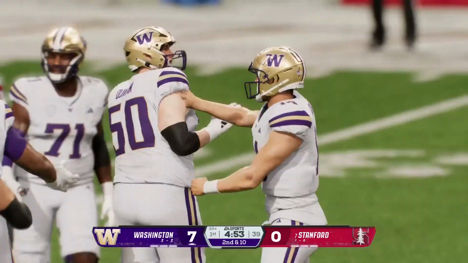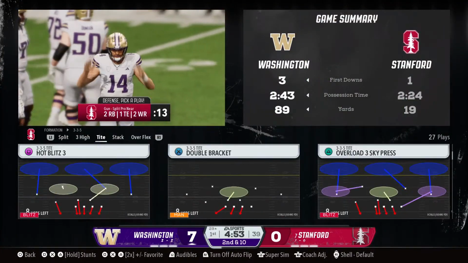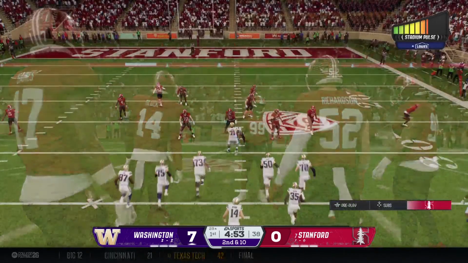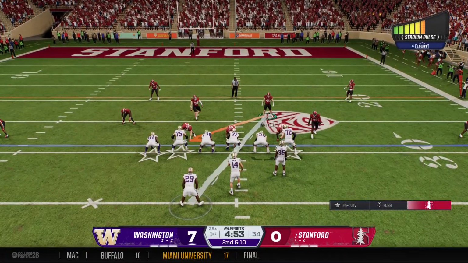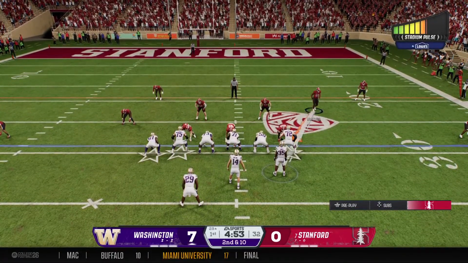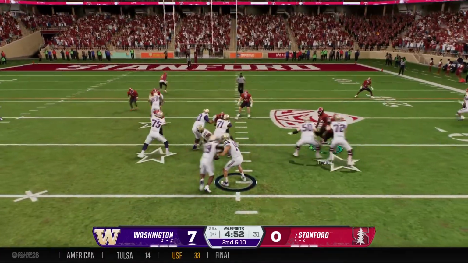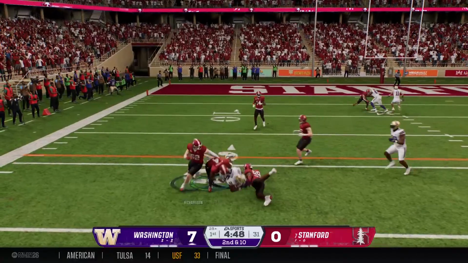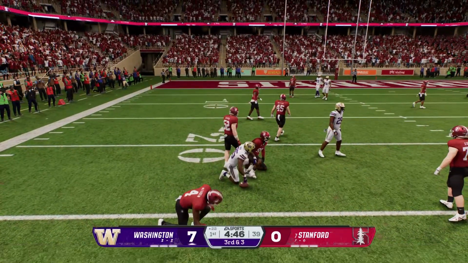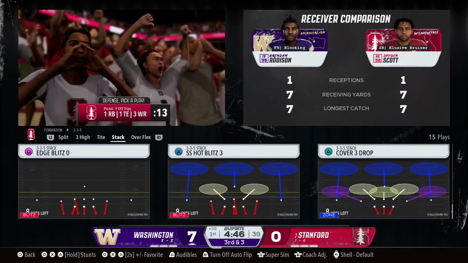Can't hold on. He had it right down the middle, and he flat dropped it. Not seeing a lot of chemistry between the QB and his intended target on that play. Going to swing it on 2nd down. Caught in the backfield. It's Addison. That'll be a gain of about 7. Leaves him with 3rd and 3.